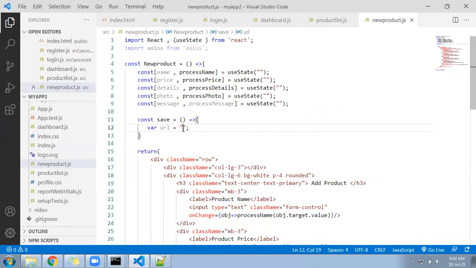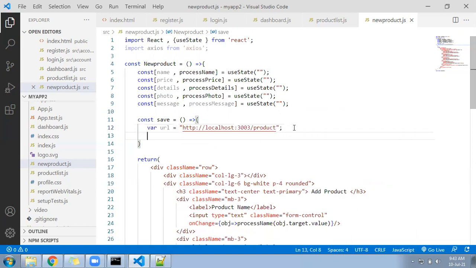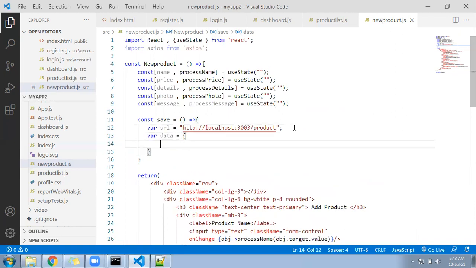This is the URL where you need to send the data in JSON format. A variable data equal to, what are the details we are taking from the JSON?